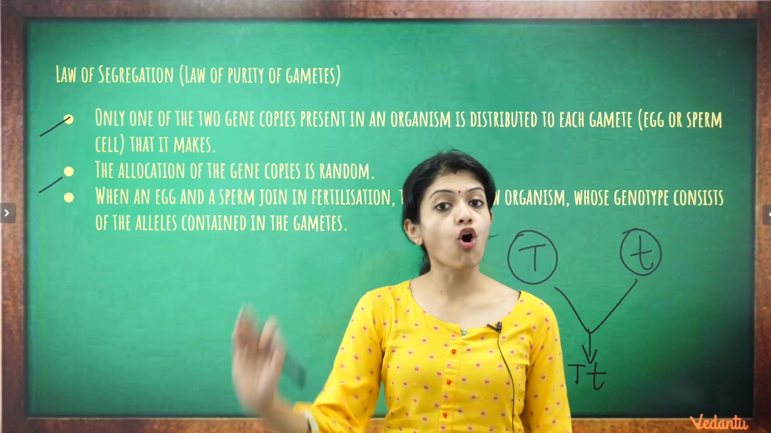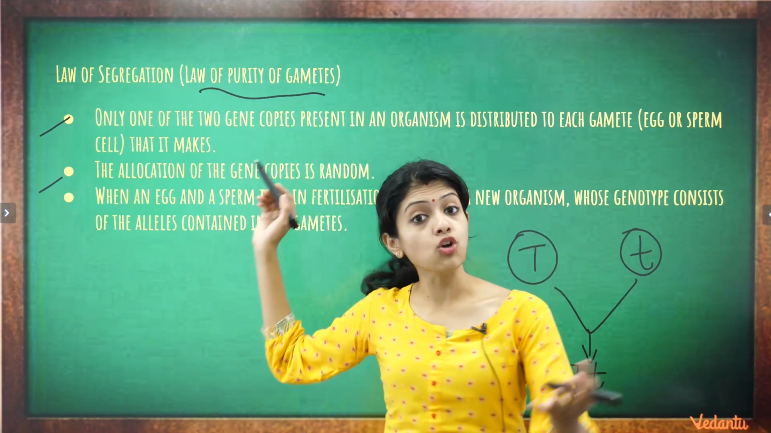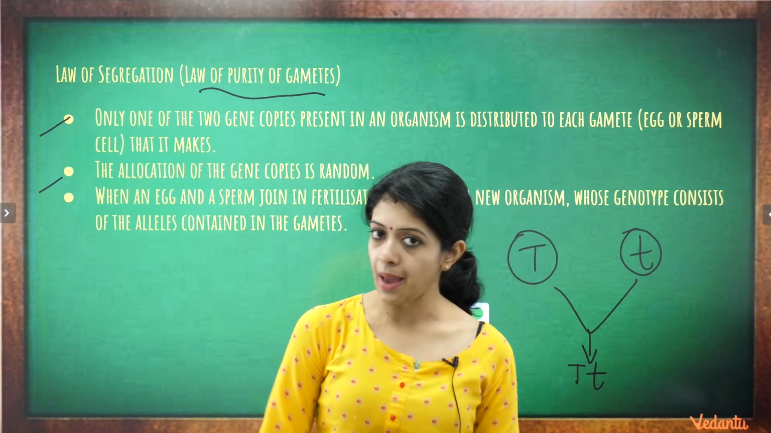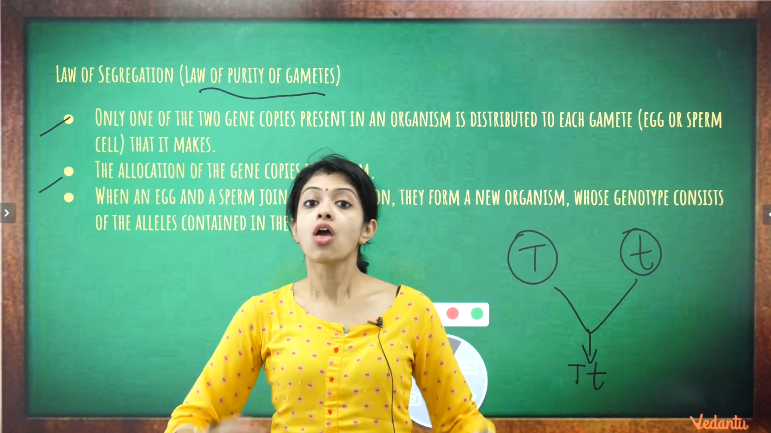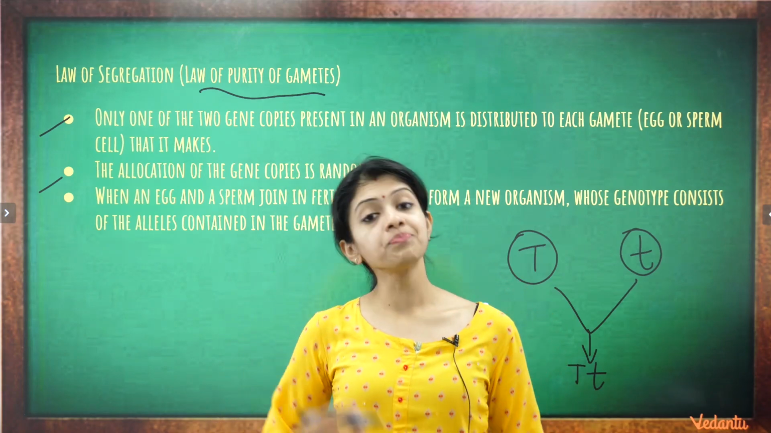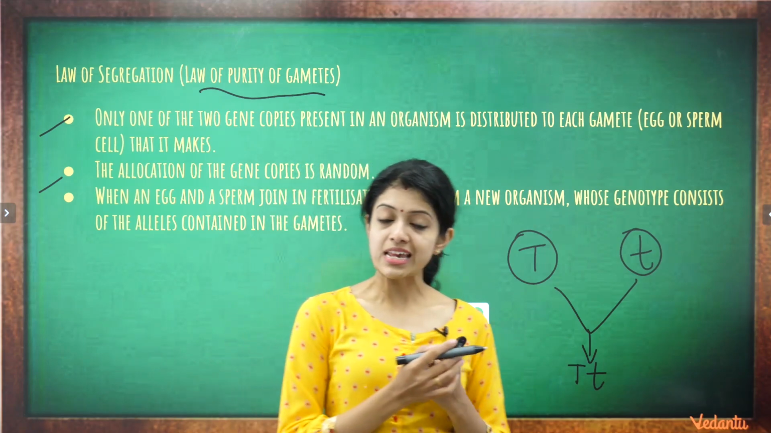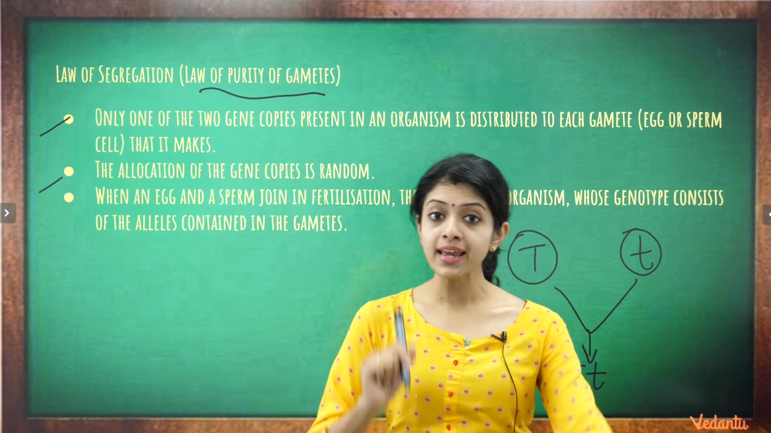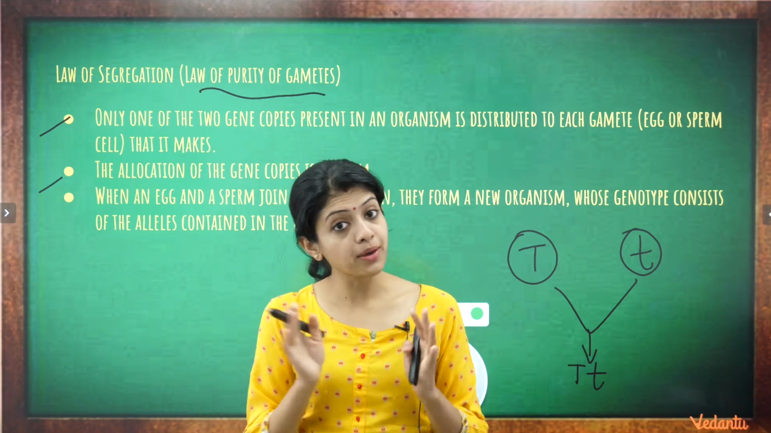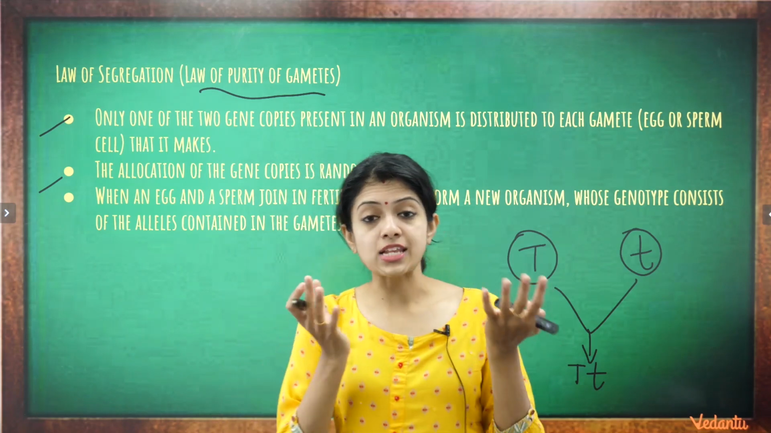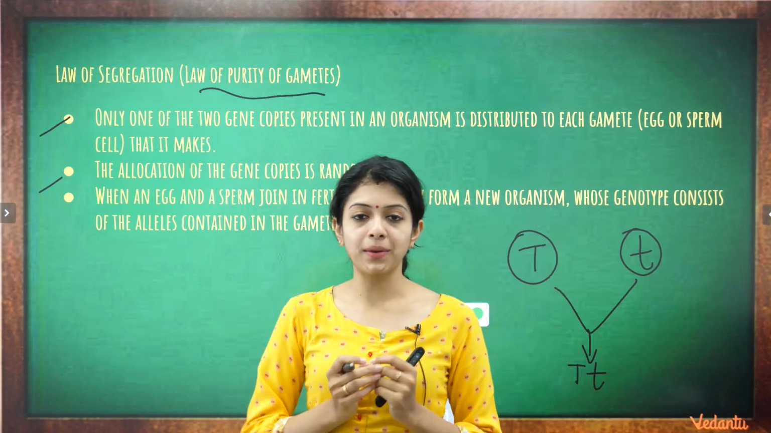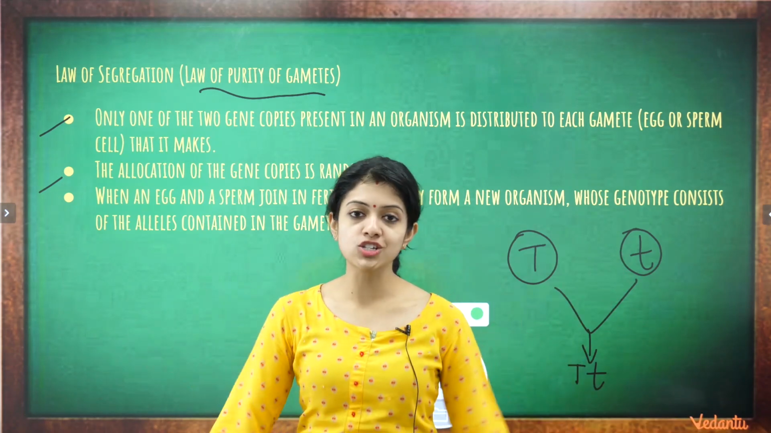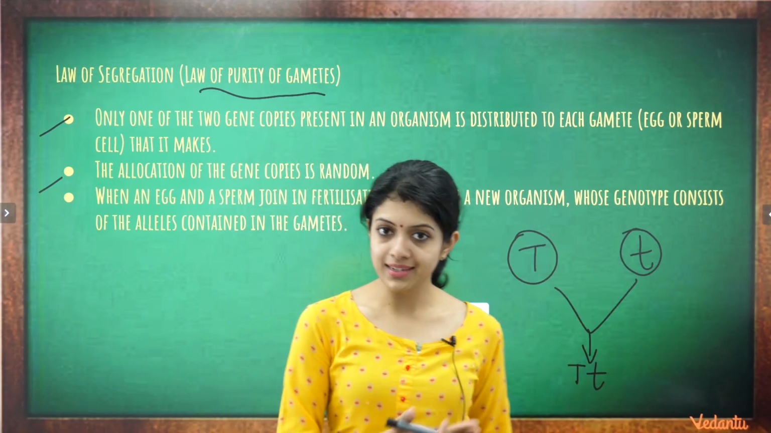Okay, it's also called law of purity of gametes. Remember, you can also be asked the question in this name, state Mendel's law of purity of gametes. Another variation of this question is, why is Mendel's law of segregation also known as the law of purity of gametes? The reason is very simple. One gamete consists of only one allele of a gene at a time. Because of this, the gamete is said to be pure. And during gamete formation, alleles separate out to make a pure gamete, which is why this law is called law of purity of gametes. Right?